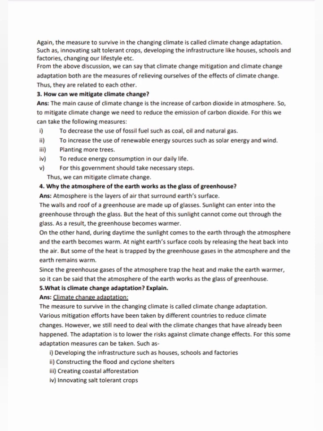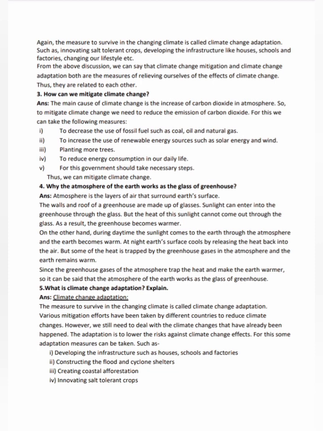3. How can we mitigate climate change? ANS. The main cause of climate change is the increase of carbon dioxide in atmosphere. So to mitigate climate change we need to reduce the emission of carbon dioxide. For this we can take the following measures. 1. To decrease the use of fossil fuels such as coal, oil and natural gas. 2. To increase the use of renewable energy sources such as solar energy and wind. 3. Planting more trees. 4. To reduce energy consumption in our daily life. 5. For this government should take necessary steps. Thus, we can mitigate climate change.